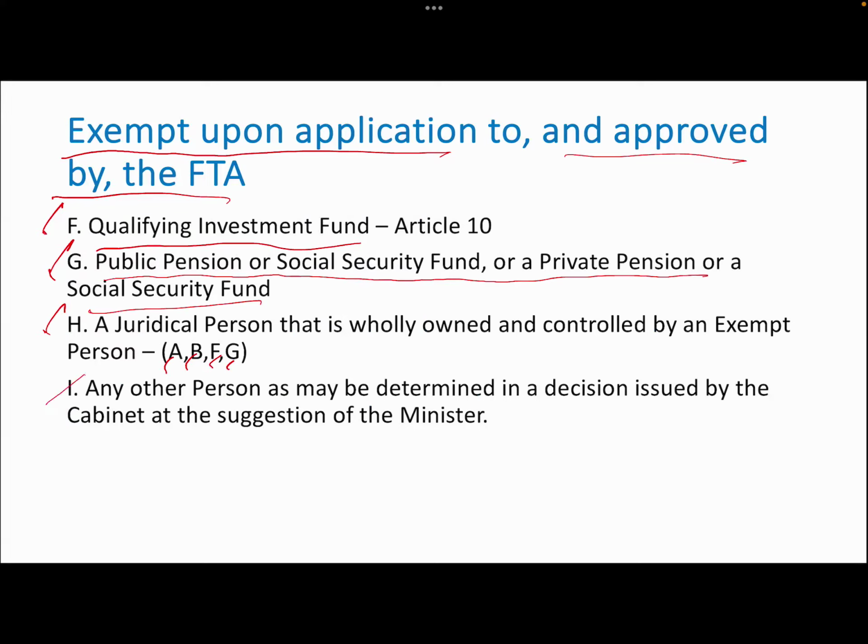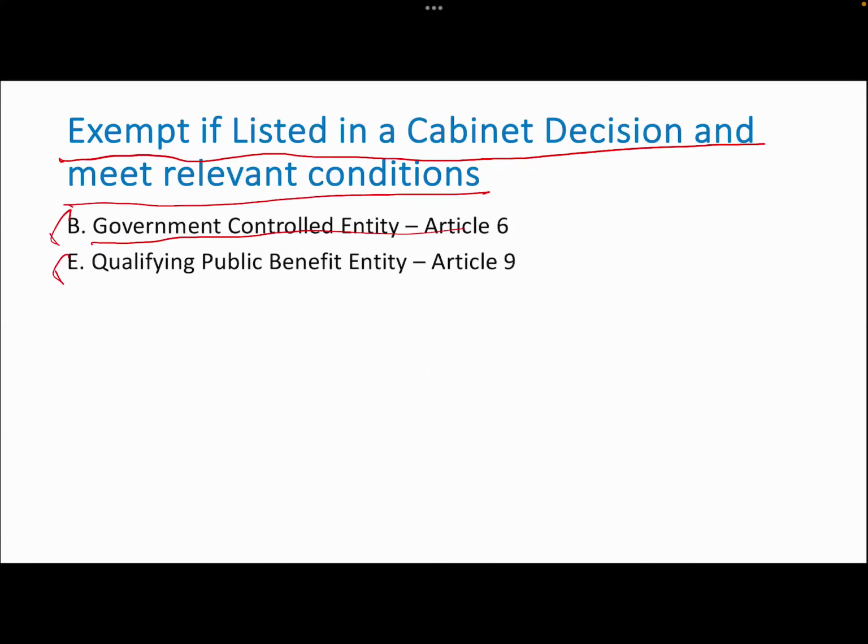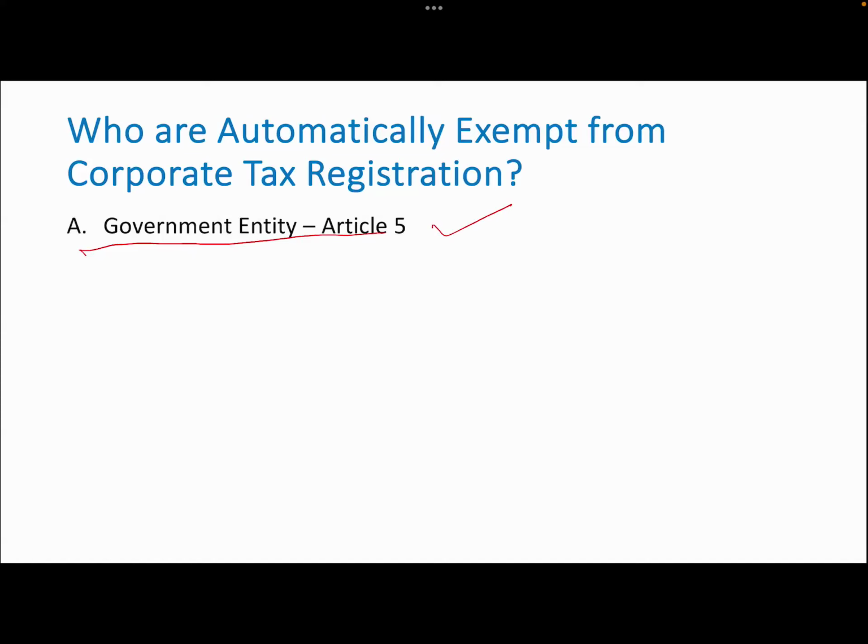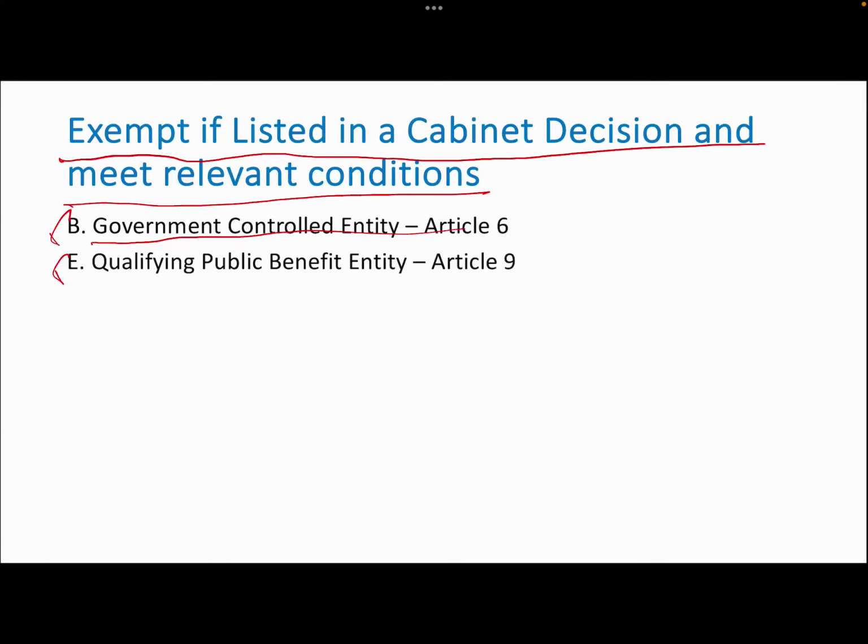The last one, any other person as may be determined in a decision issued by the cabinet at the suggestion of the minister. Okay, so let's quickly again revise. Who are automatically exempted? Government entity are automatically exempted. Now, which companies, which entities need to be listed in a cabinet decision and have to meet relevant conditions?